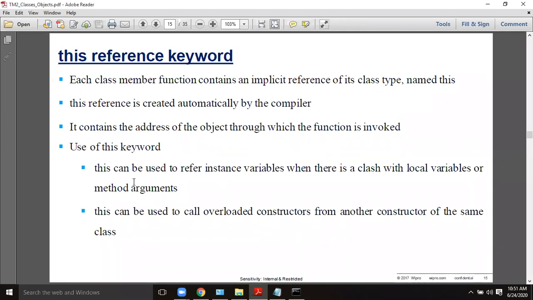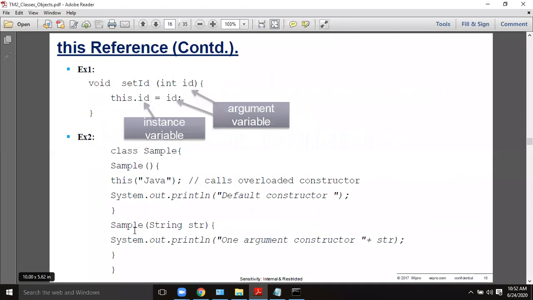So this keyword is used to refer to the instance variable when there is a clash with local variables or method arguments, meaning the local variable and instance variable have the same name and type. Second, this is also used to call the overloaded constructor. Suppose you are creating a parameterized constructor, for example a three-parameter constructor, you can invoke the previous overloaded constructor with the help of this. See this example.